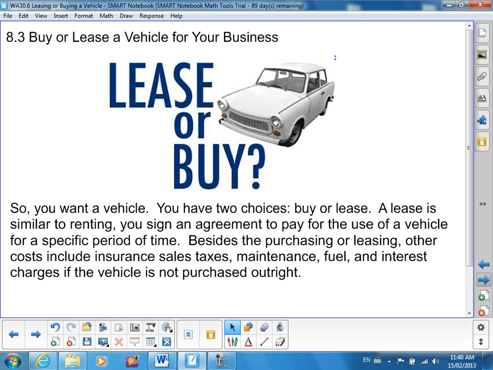Besides the purchasing or leasing, other costs include insurance, sales tax, maintenance, fuel, and interest charges if the vehicle is not purchased outright.